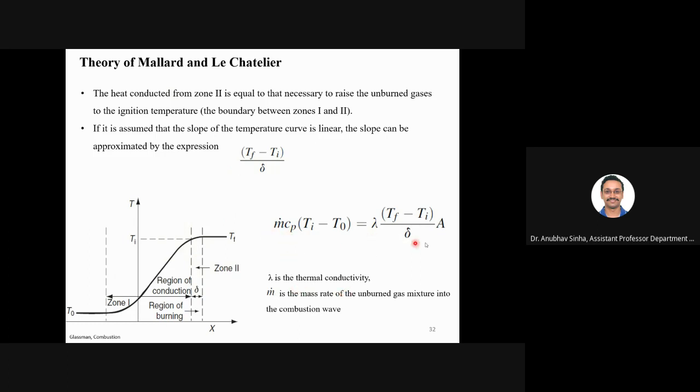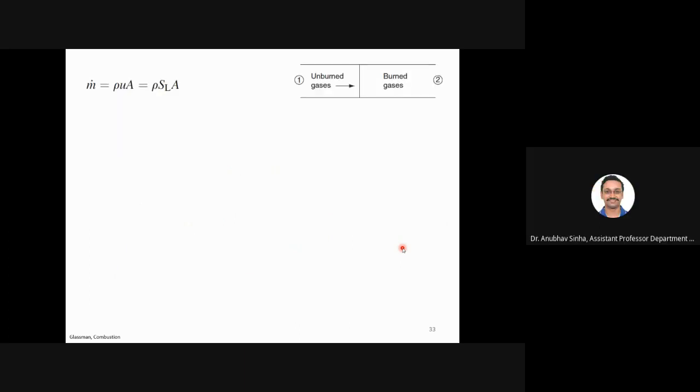If you know m dot, Cp, the temperature values, and lambda, can you calculate this flame thickness delta from this equation? Yes or no?